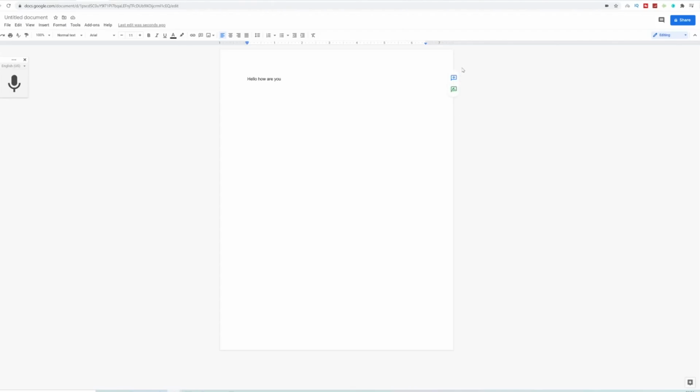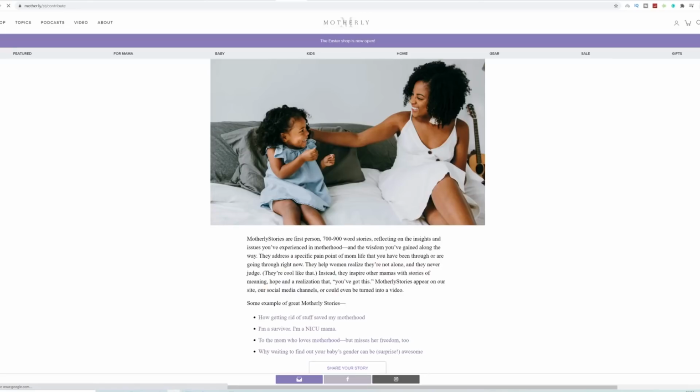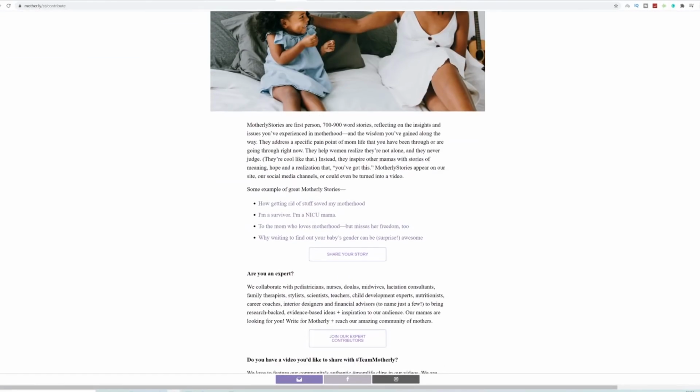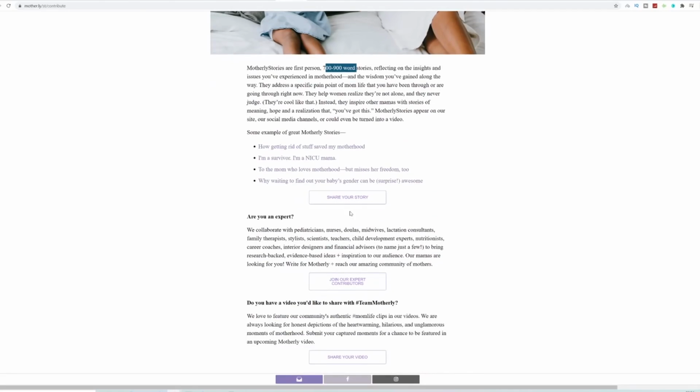And once you've written your article, all you want to do is come back to this website over here. Let's, for example, choose this website here, parent.co, that's paying $50 per article. It's going to open up this website over here. All you need to do is follow the simple steps. So you just need to click on share your story over here. Once that gets approved, you just see 700 to 900 words, you'll get paid $50.